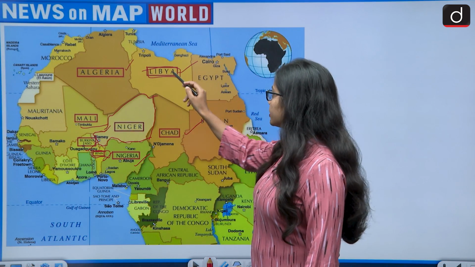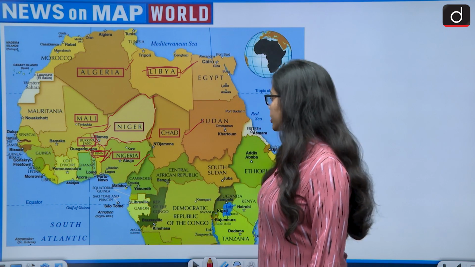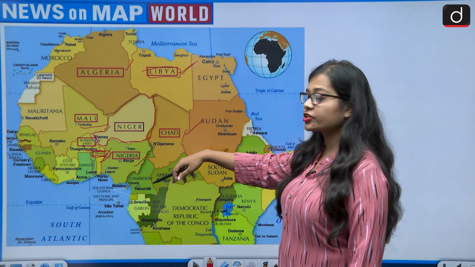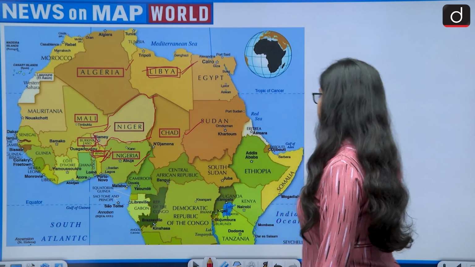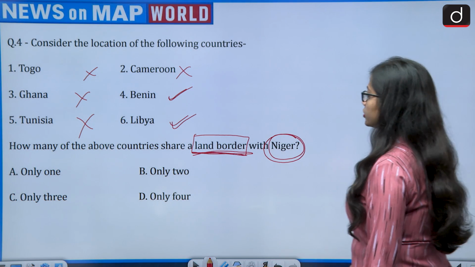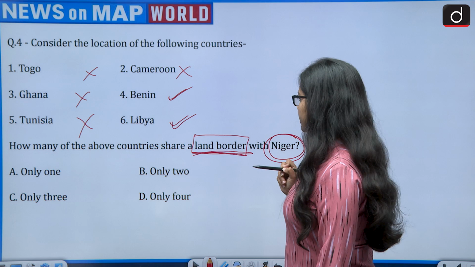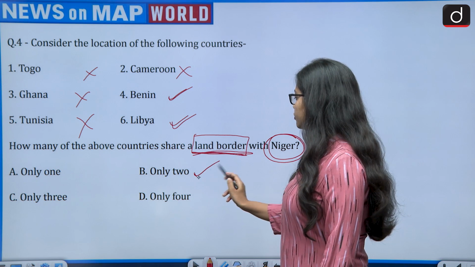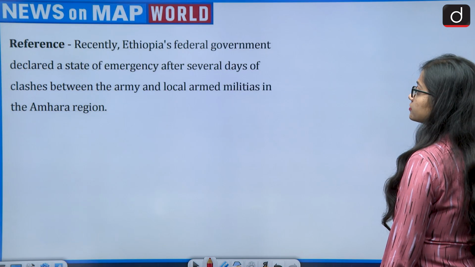Okay, Niger, Libya is sharing its border, Benin is sharing its border, and other countries which are sharing a border are Algeria, Mali, Burkina Faso, Nigeria and Chad. So how many are sharing? That is 2, Benin and Libya. So the correct answer would be option B, that is only 2. Now moving on to the next question.